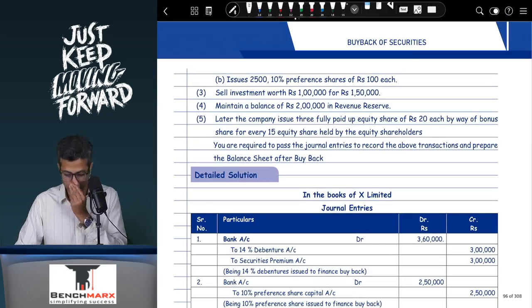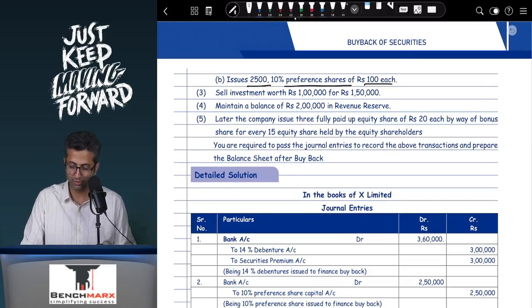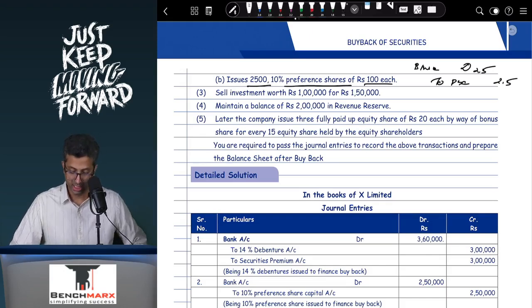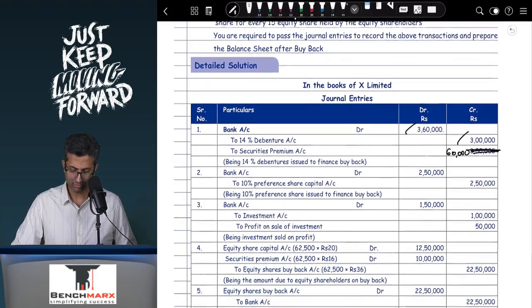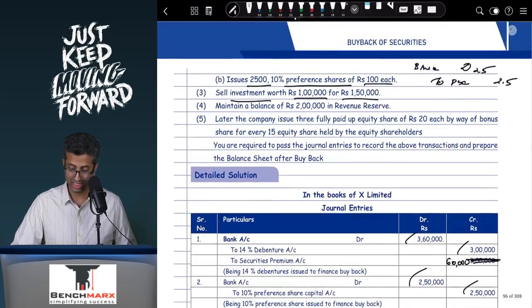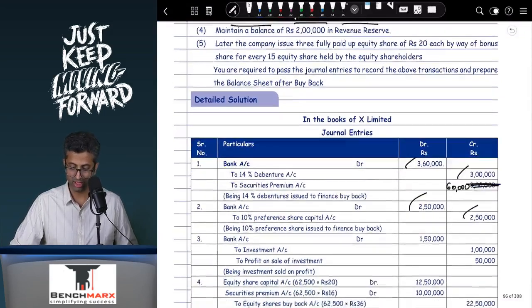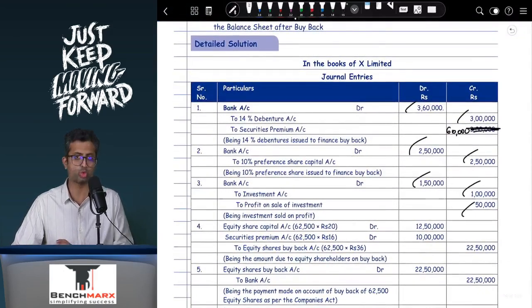Okay, next there will be issue of 2,500 preference shares of 100. So this is easy. This is bank account debit 2,500 into 100, that comes to, I think, 2,50,000, 2.5 lakhs, to preference share capital. There is no premium over here, 2.5 lakhs. Then sell investments of 1 lakh for 1,50,000, bank account debit. So if I go to see debentures, bank account debit, this is the entry for debentures. Securities premium, I think this is not 3 lakhs, this is 60,000 over here. Then you have bank account debit to preference shares 2,50,000, and then you are selling investments. Bank account debit 1,50,000 to investments 1,00,000, to gain on sale 50,000.